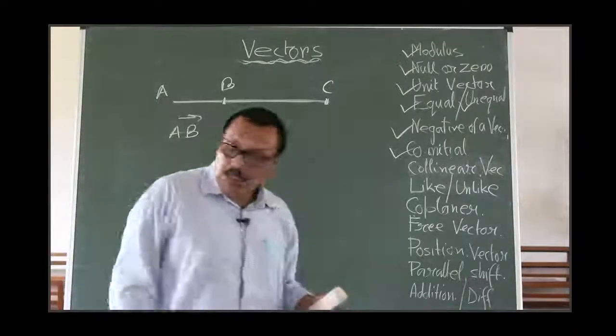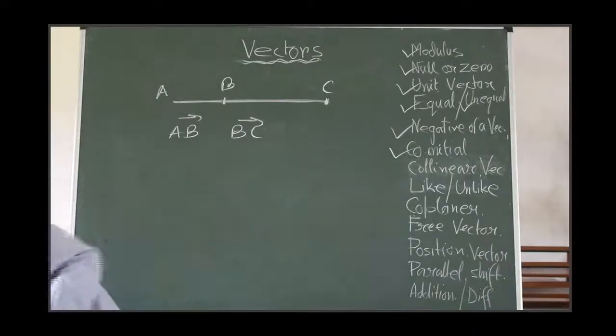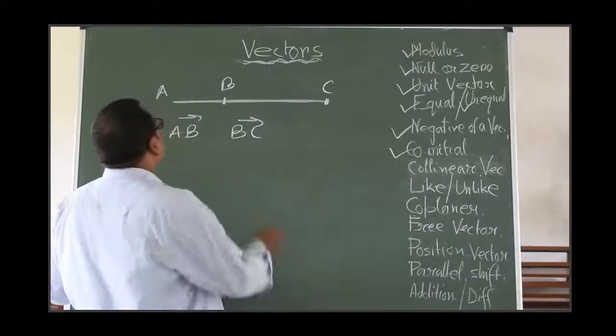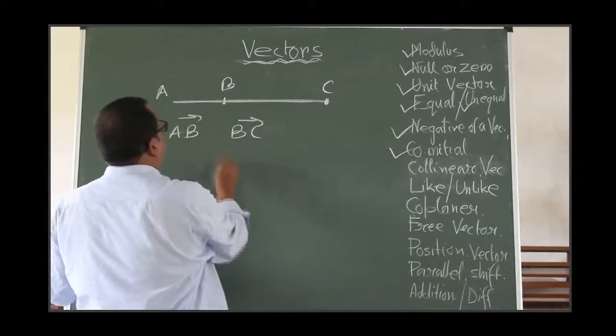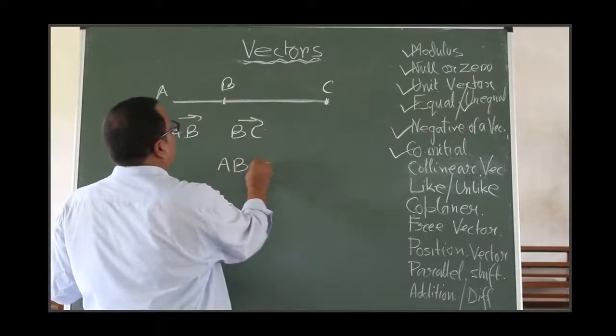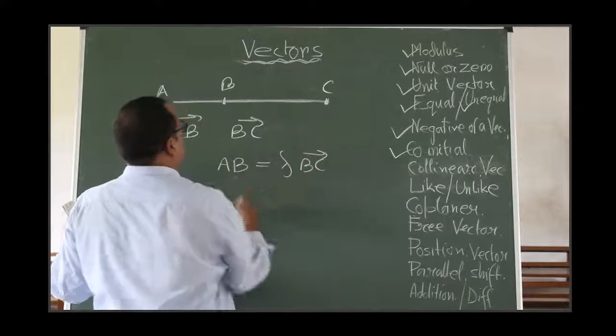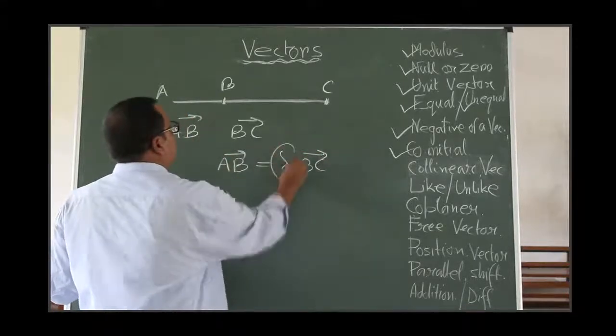These are called collinear vectors. Here see one thing, if you can express, say, AB as some scalar multiple of BC, vector AB, here what is this symbol?